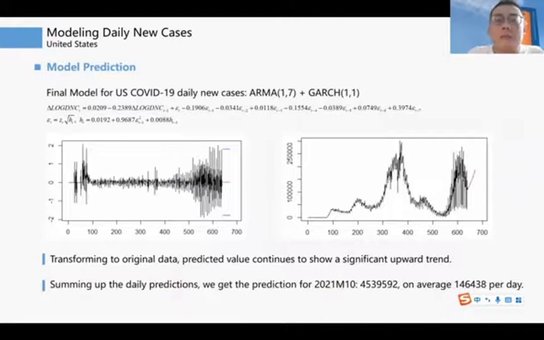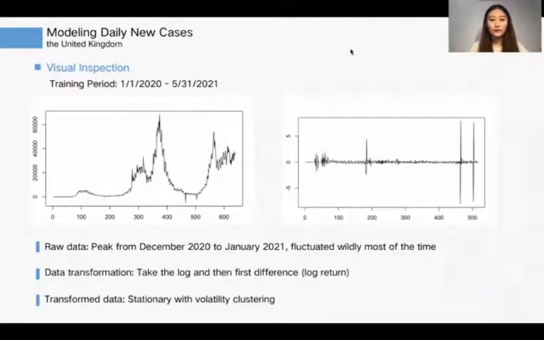Summing up the daily predictions, we get a prediction for October 2021. On average, 146,438 per day. That's all for US daily new cases. Next, I will introduce the UK model.